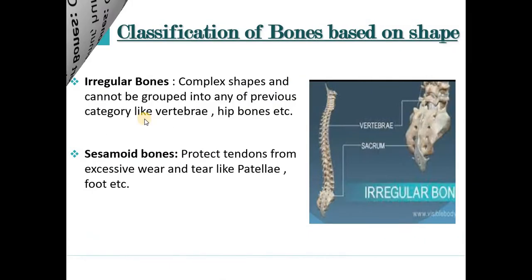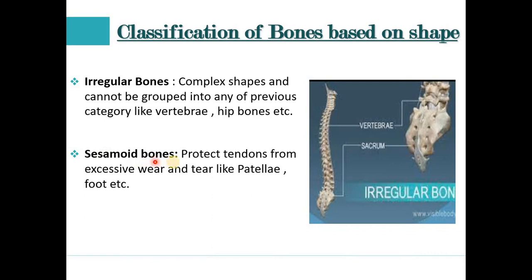Next slide, we see the irregular bone. An irregular bone is a bone which is complex in shape. If we look at the shape of the irregular bone, there is a lot of complexity and it cannot be grouped into any of the previous categories, like the vertebra, hip bone, etc. These are very unique types of bones. For example, vertebrae and the hip bones. These are the irregular bones.